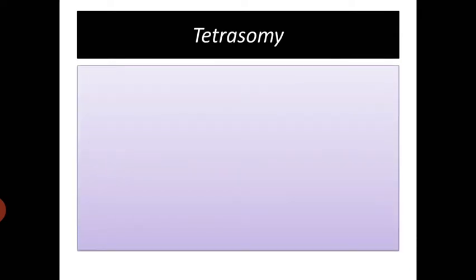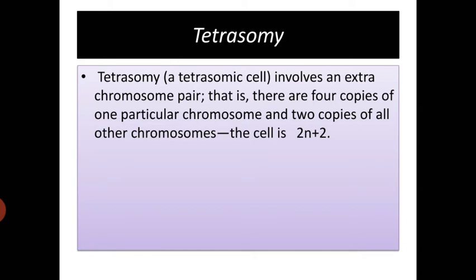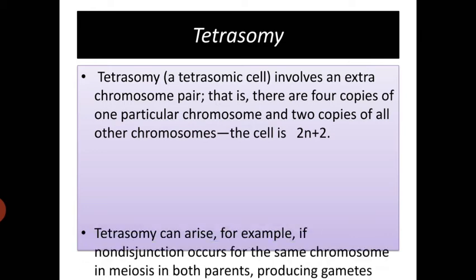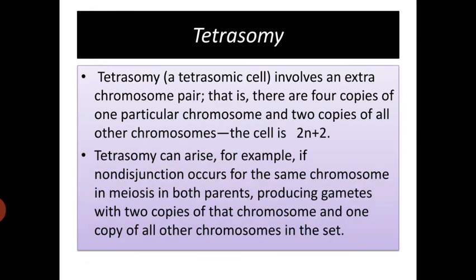Last one is tetrasomy. Tetrasomy involves an extra chromosome pair. That is, there are 4 copies of one particular chromosome and 2 copies of all other chromosomes. The cell is 2n+2. Tetrasomy can arise, for example, if non-disjunction occurs for the same chromosome in meiosis in both parents, producing gametes with 2 copies of that chromosome and 1 copy of all other chromosomes in the set.